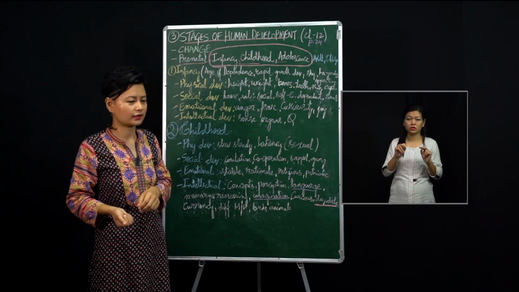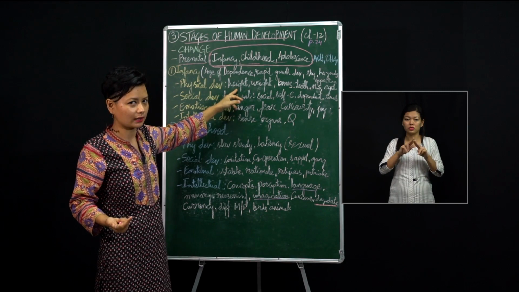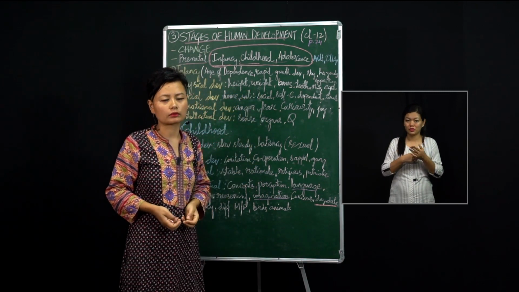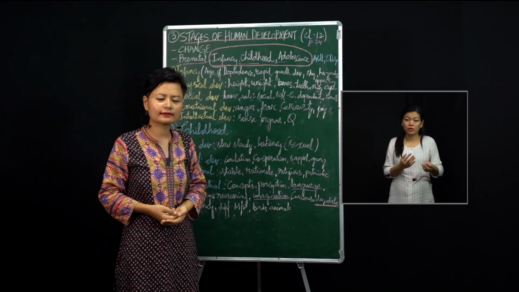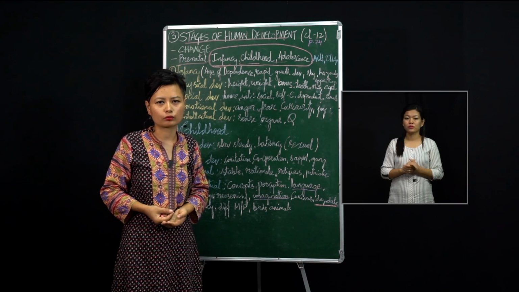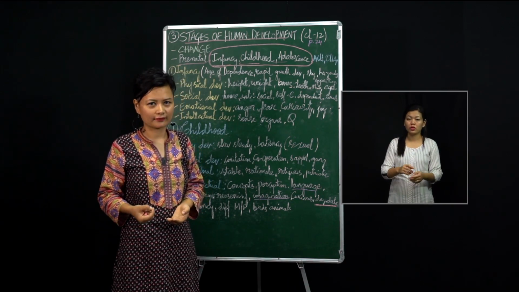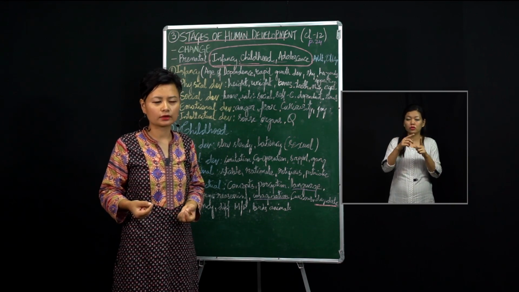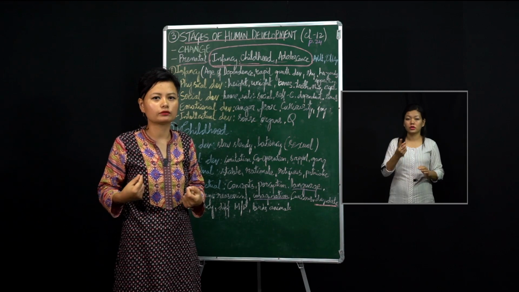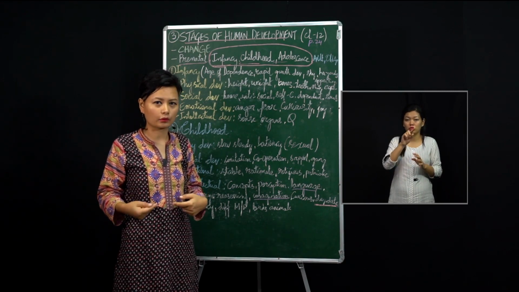Okay, so it's there in the textbook. So they are measured, and it seems they really grow in height also, right? And they grow greatly in weight also. And it is said that an average Indian baby, when he's born into this world, weighs around 2.5 to 3.5 kgs. So it might be different from person to person or from child to child according to the weight of the parents also. But this is just an approximation.